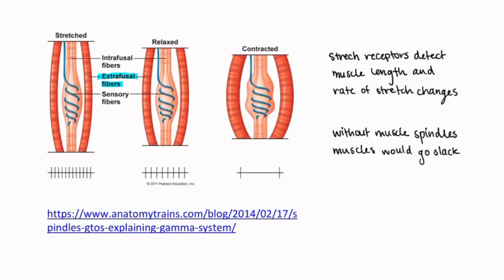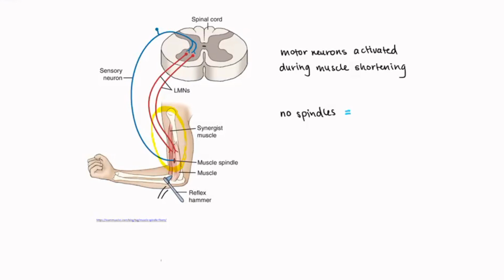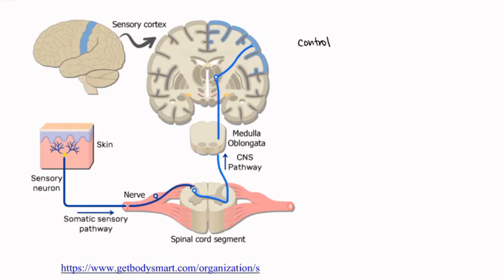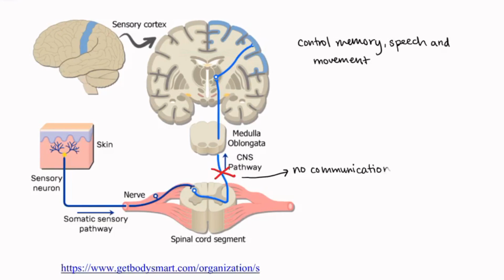Deficits in the brain, specifically during stroke, may result in changes in background discharge rates, which can cause motor functions to be impaired. However, responses to reflex inputs and responses to voluntary contractions do not change. Sensory neurons in the brain tissue communicate with other cells to form functions including memory, speech, and movement. When a stroke occurs, the muscle spindles get injured, and as a result of this injury, these cells cannot communicate properly and functions are impaired.